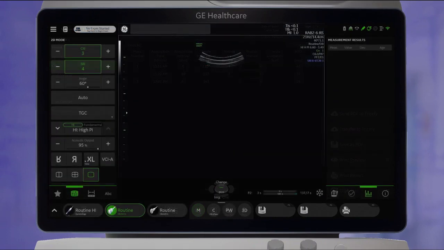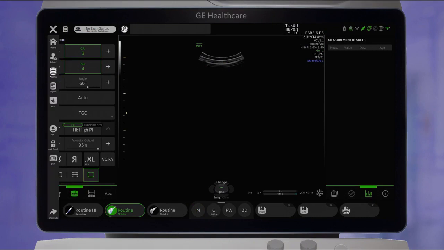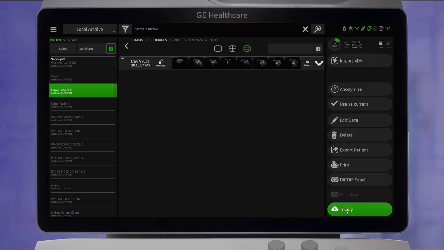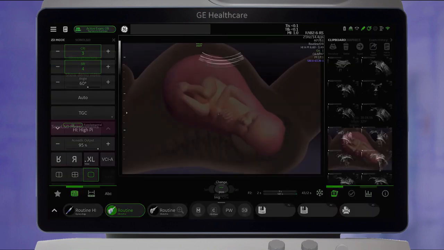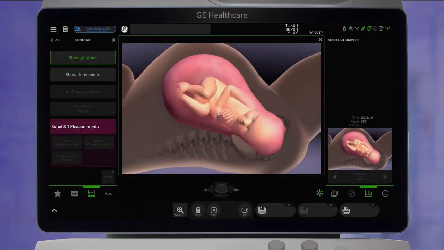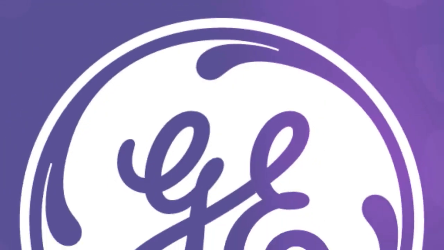If tracking more than one labor patient, simply find the patient in the local archive and choose to reopen the exam to add more measurements. Sono L&D is an excellent way to document labor progress or lack thereof and for sharing findings with the patient.